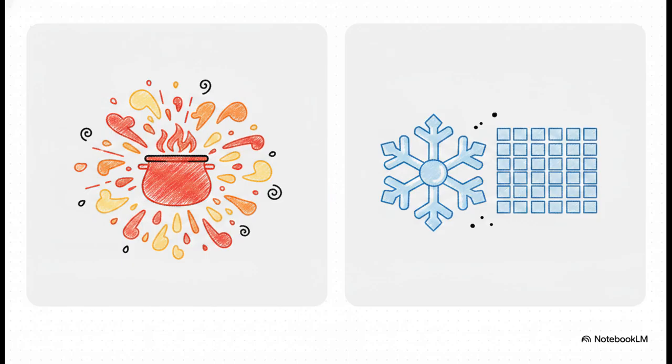But if you turn that temperature down low, imagine ice crystals forming. The structure becomes highly predictable and tightly focused. Low temperature is exactly what you want when you need the AI to write functional code or analyze complex financial data. You simply adjust the temperature to match your task.